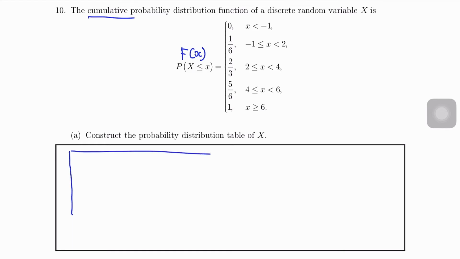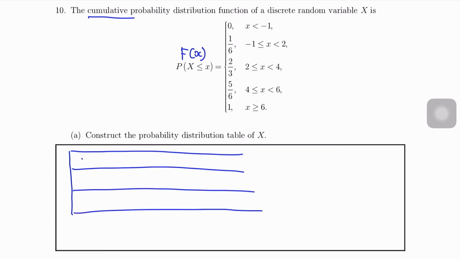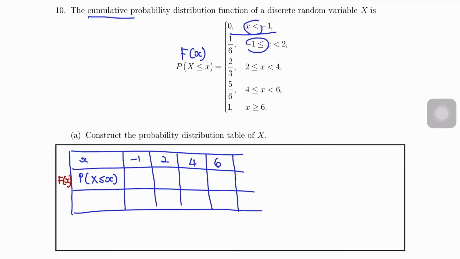Okay, so X, PX equals to X ataupun Fx lah. Okay, this one is Fx. Okay, saya buat dulu table F besar. Okay, so 0 ni kita boleh ignore sebab dia tak ada equal kat sini. So kita hanya ambil yang equal sahaja. So negative 1, 2, 4, 6. Okay, so what is the probability? F besar dia 1/6, 2/3, 5/6, 1.